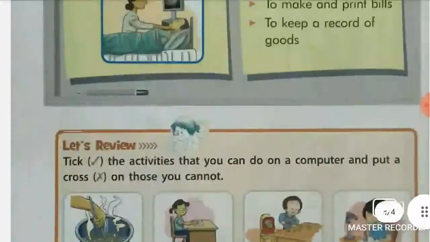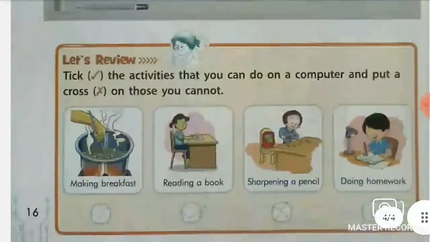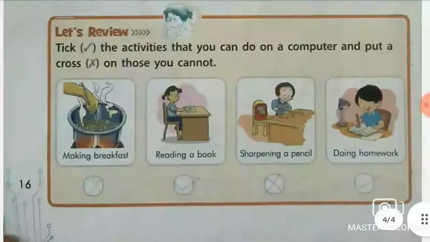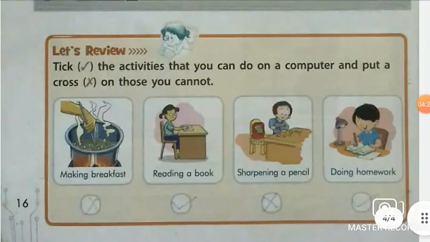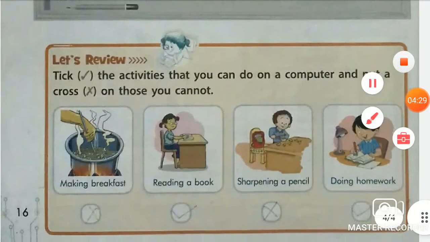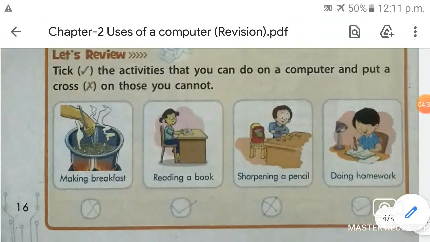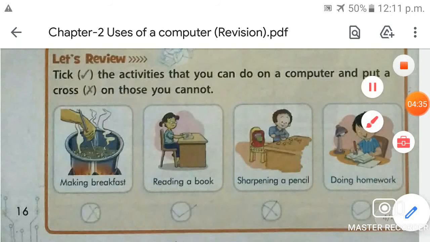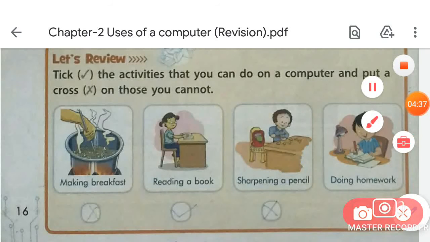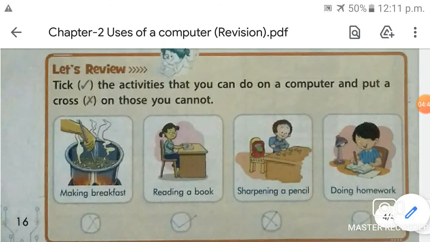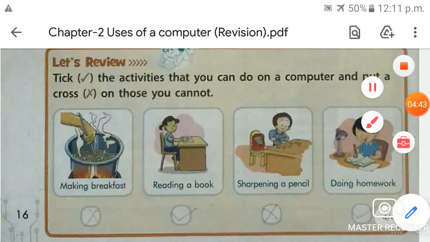Now the explanation of this chapter is completed. So here, students, you can see a task is given for you. Let's revise, okay. All the chapters that you have studied till now, you have to revise them all, okay. So this is the revise time for you all.